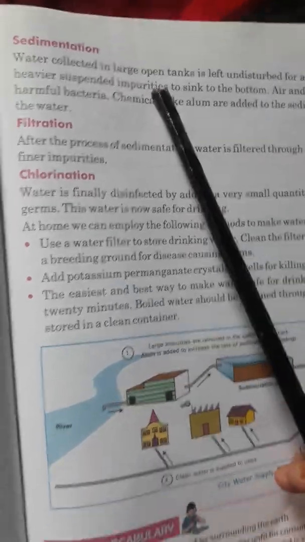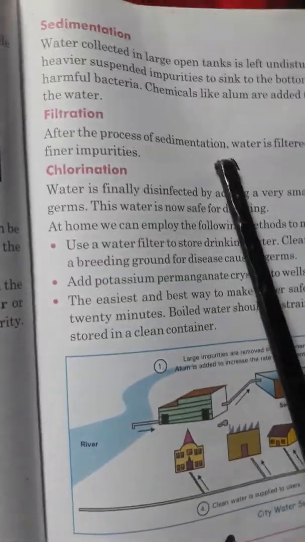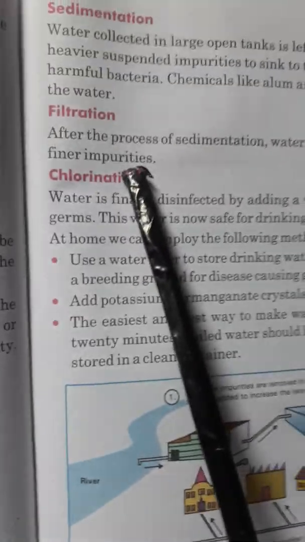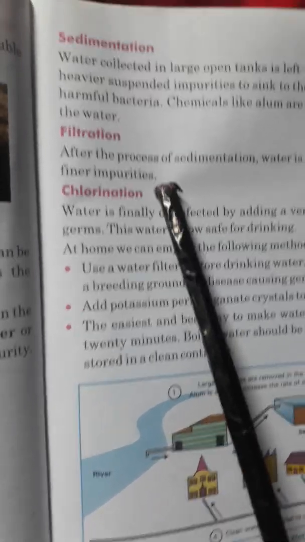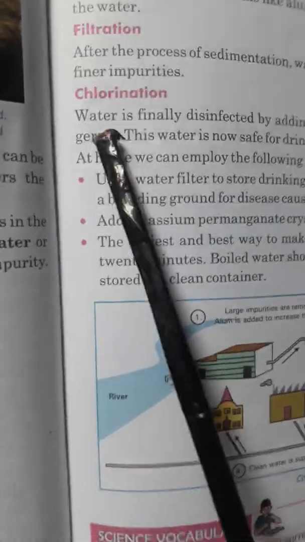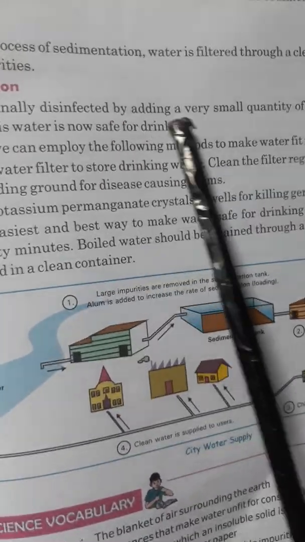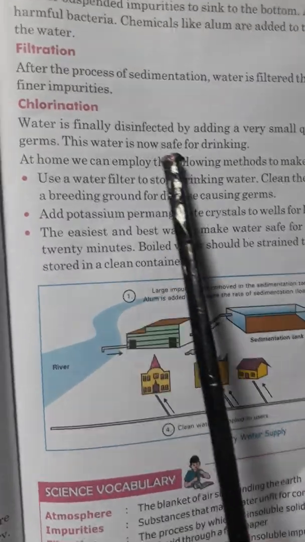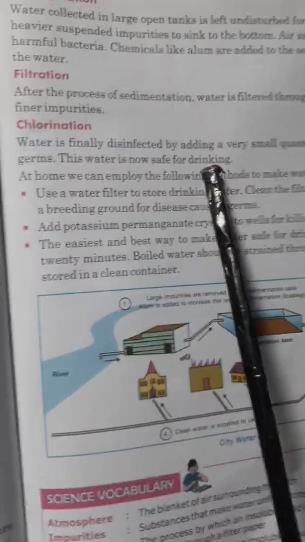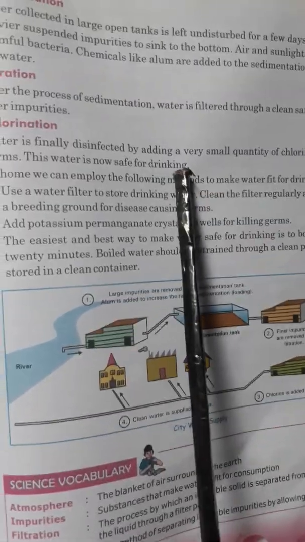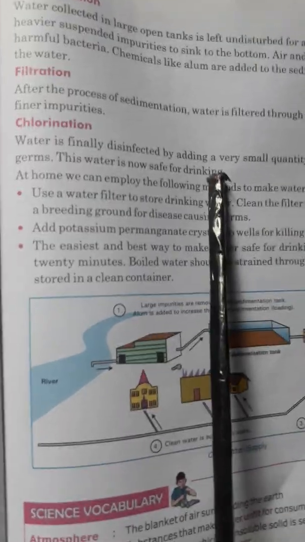Okay. Now number 2, filtration. After the process of sedimentation, water is filtered through a clean sand bed to remove fine impurities. So the water passing through the sand also filters it. Number 3, chlorination. Water is finally disinfected by adding a very small quantity of chlorine gas that kills germs. This water is now safe for drinking. So in the chlorination method, people put a small quantity of chlorine gas. Why do they put this? So that it kills the germs.